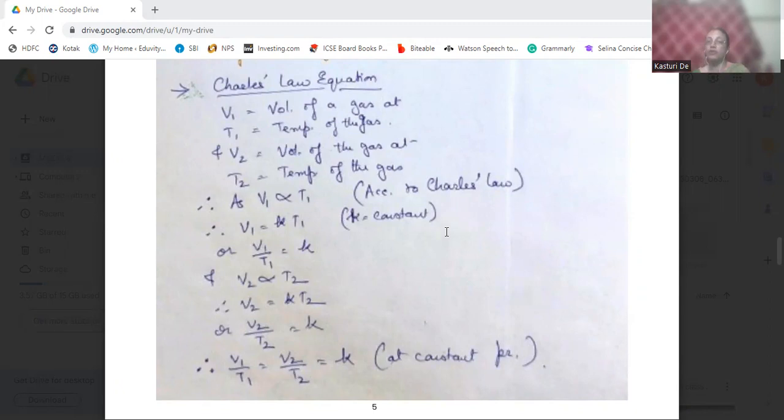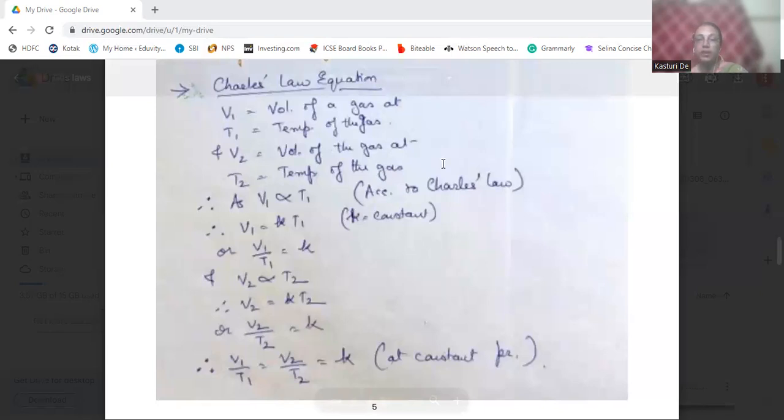According to Charles' law, V1 is directly proportional to T1, where V1 will be equal to K into T1, K remaining constant. So you can say V1 by T1 is equal to K. Similarly, V2 is directly proportional to T2, therefore V2 will be equal to K into T2, V2 by T2 is equal to K. Or you can say V1 by T1 is equal to V2 by T2, equal to K. K is constant at constant pressure.